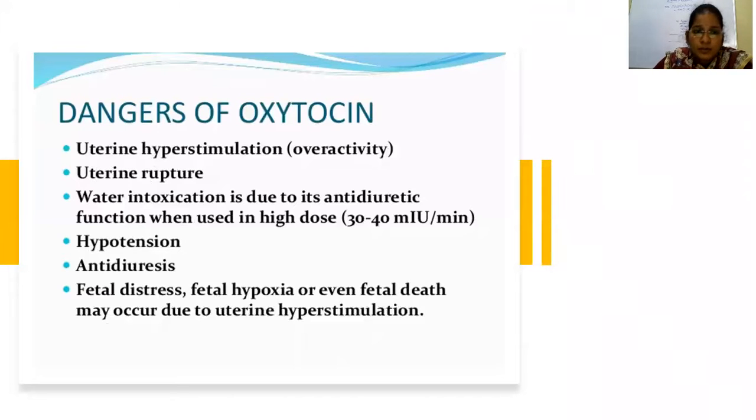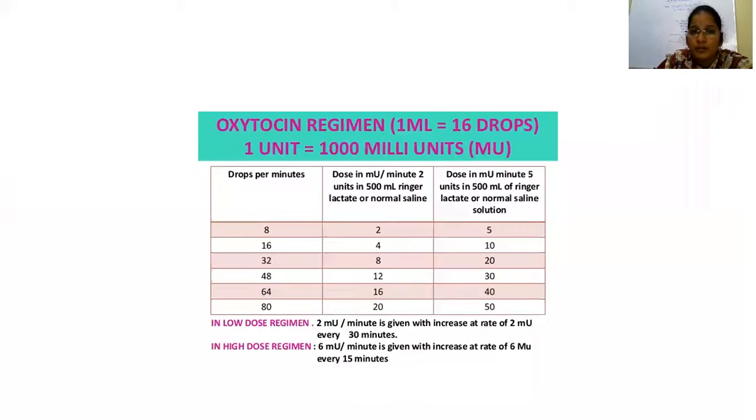The dangers of oxytocin are: first is uterine hyperstimulation, next is uterine rupture, water intoxication, because apart from this oxytocic property, it has an antidiuretic property, or water retention. So sodium levels have to be monitored if you suspect any water intoxication. Also hypotension, and fetal distress or fetal hypoxia with hyperstimulation of the uterus.